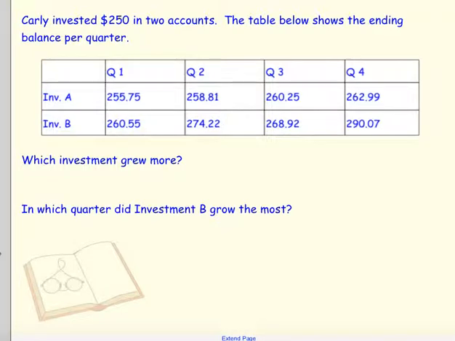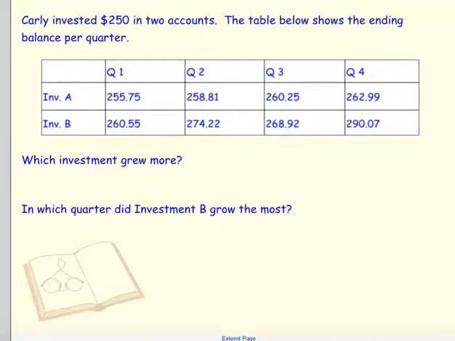Another example of this is real-life banking, where we can see the difference between investments. Carly invested $250 in 2 accounts. We can see the balance per quarter. Investment A after quarter 1 has $255, all the way up to quarter 4 has $262, whereas investment B goes from $260 to $290. So which investment grew more?